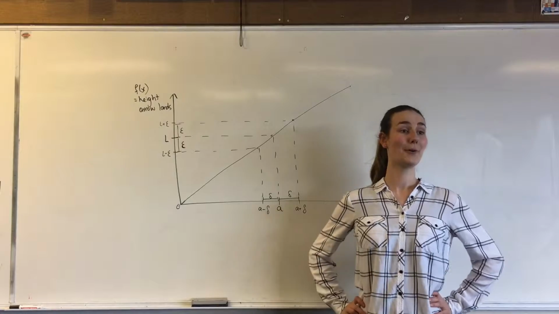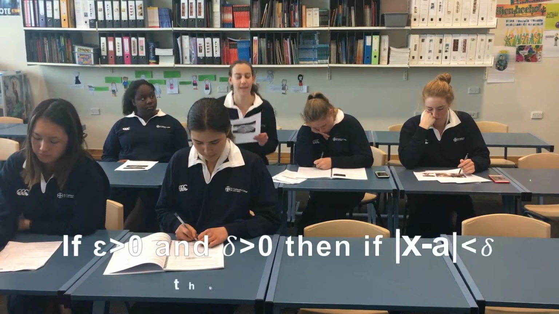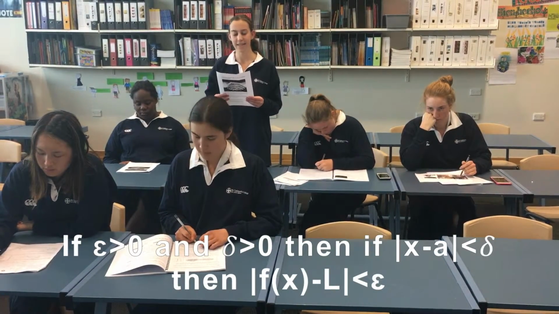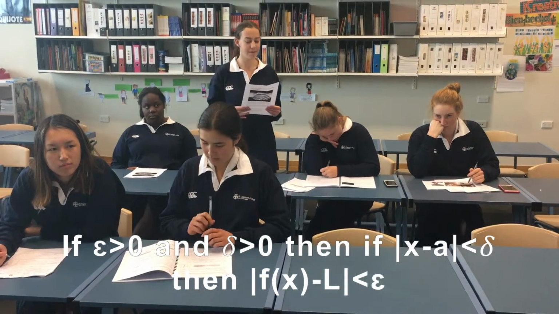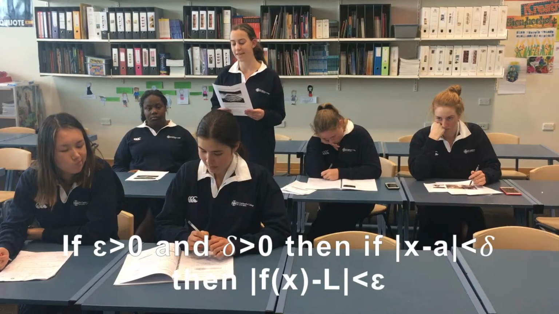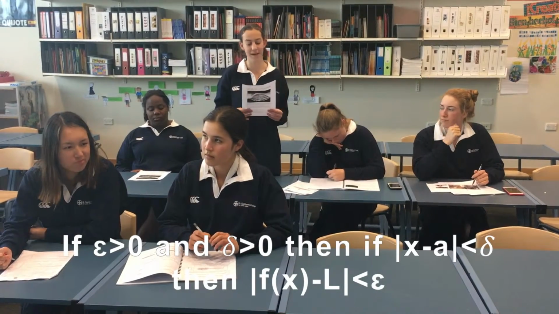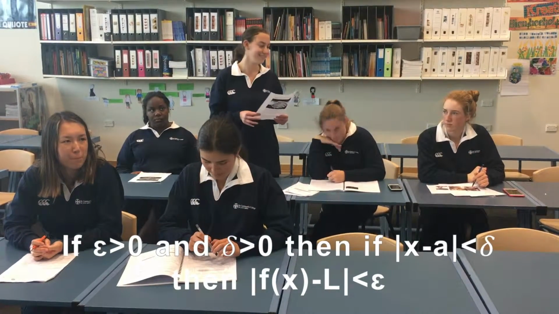So who can give me the form of an epsilon delta proof? For every epsilon that exists, a delta is such that if epsilon is greater than 0 and delta is greater than 0, then if the absolute value of x minus a is less than delta, then the absolute value of f(x) minus L is less than epsilon.